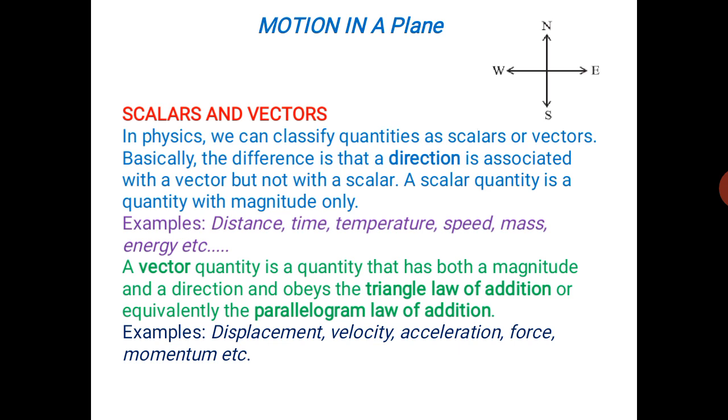So if the object is moving from A to B, 5 kilometer, then we can say the distance is 5 kilometer only, but the displacement is from A to B, because the initial position and the final position both are included here. Hence such quantities are called vector quantities.